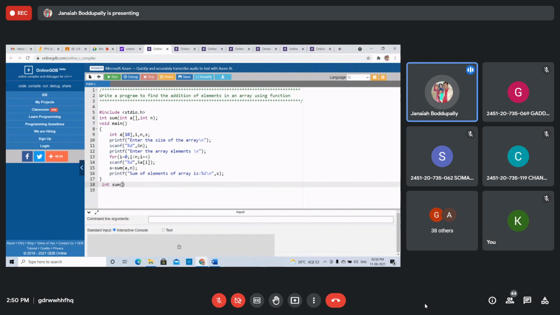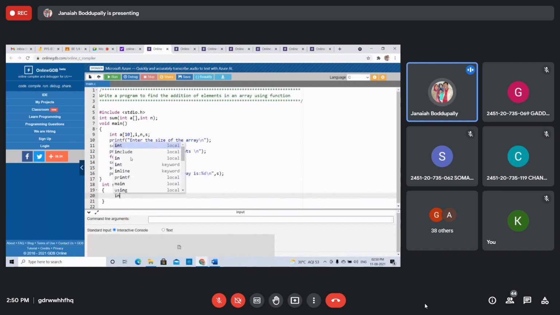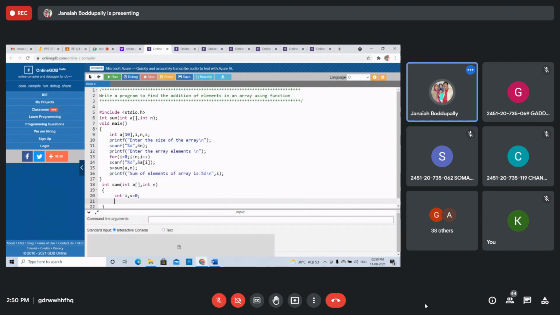Tell me what are the variables? How can we write the formal arguments? One array and int n, or m, whatever you want to take. Int n. Again, local variables: int i, sum equals 0 initially. Next.